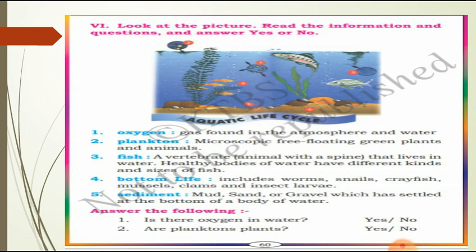This bottom life includes worms, snails, crayfish, mussels, clams and insect larvae. Then fifth one, sediment. Mud, sand or gravel which has settled at the bottom of a body of water.